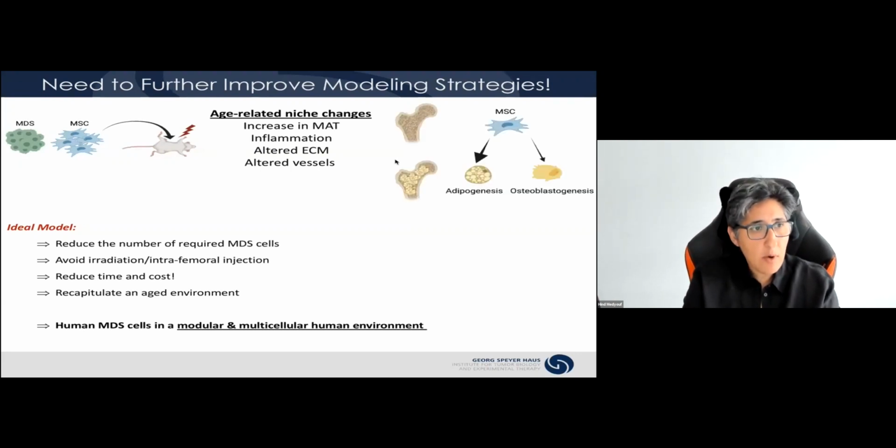Now, our hypothesis, or let's say the approach that we have undertaken, is to try and understand whether simply by modifying the fate of the mesenchymal stem cell compartment, we can somewhat recapitulate many of those changes that are associated with the niche. And primarily, of course, this accumulation of adipogenic tissue.